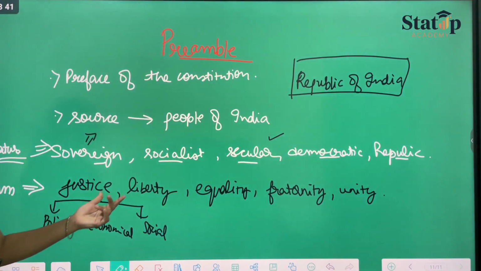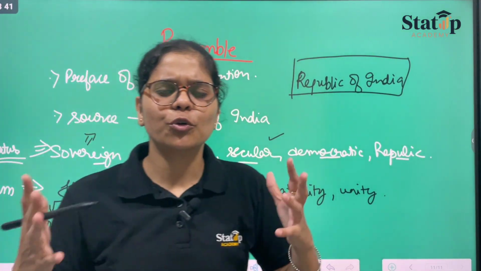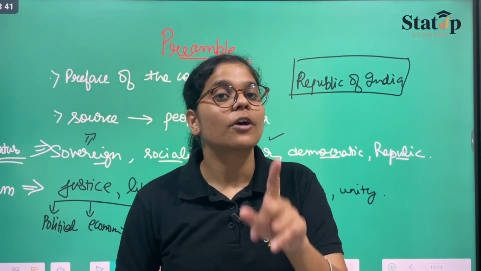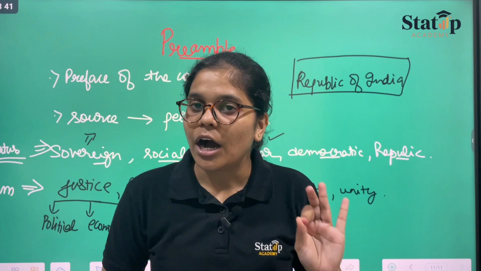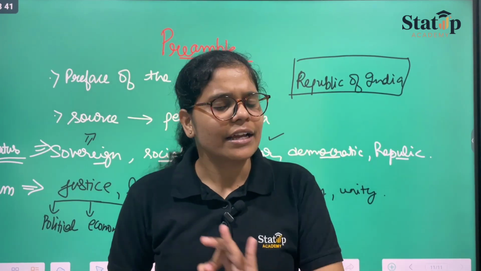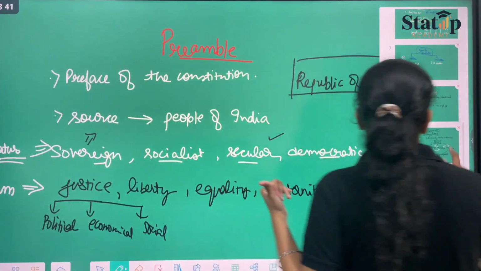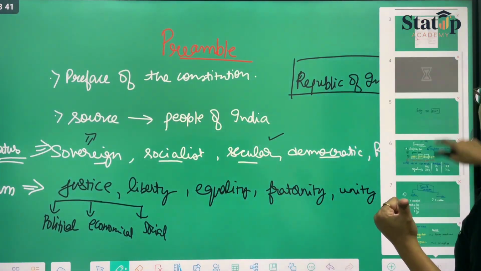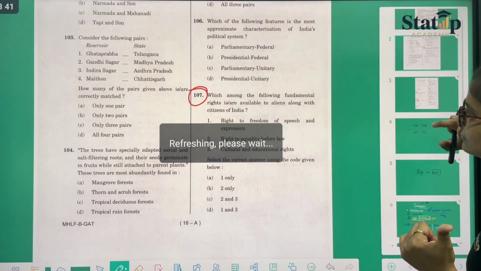Then we have justice, liberty of thought, expression, belief. You are free to do whatever you feel like, except for the alien community. That means alien communities are not allowed to speak or say anything against our country. And regarding this, there's a question in the question paper as well.